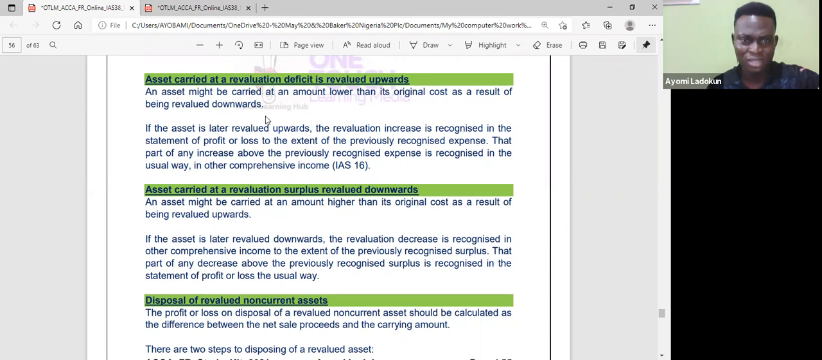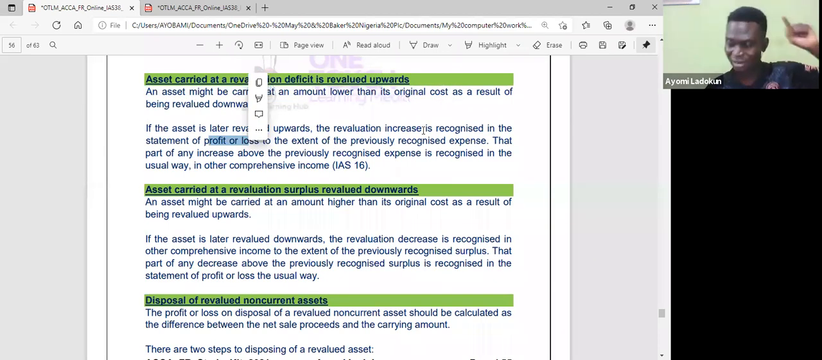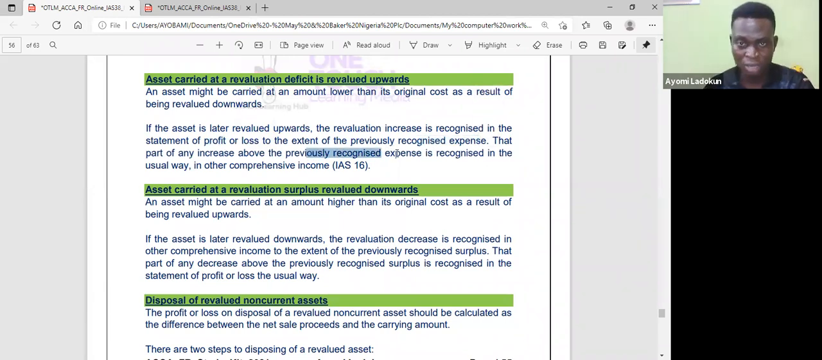Let me just see, because I just saw this caption and I just explained. But let me read what it said. It said an asset might be carried at an amount lower than the original cost of the... in the statement of profit and loss. Is that what I just said? To the extent of the previously recognized expense. And the part of the increase above the previously recognized expense is now recognized in the usual way in other...